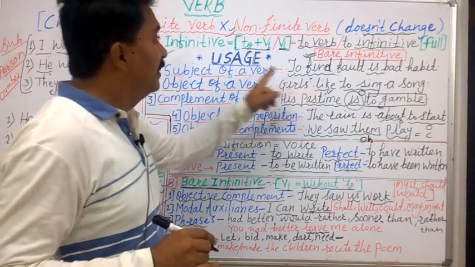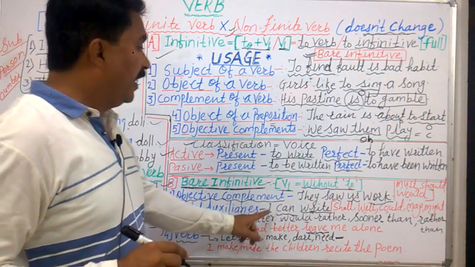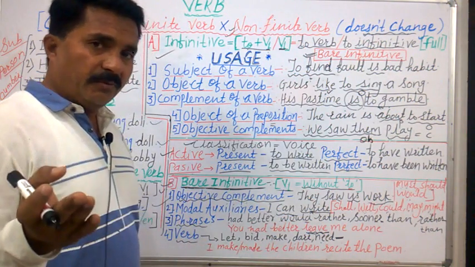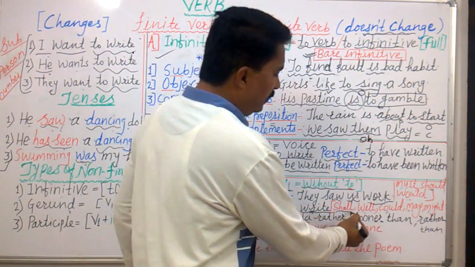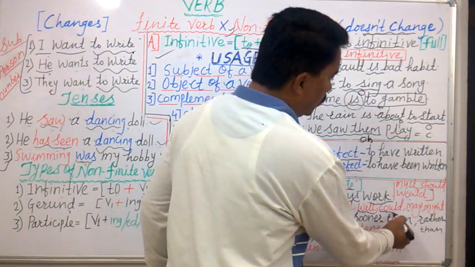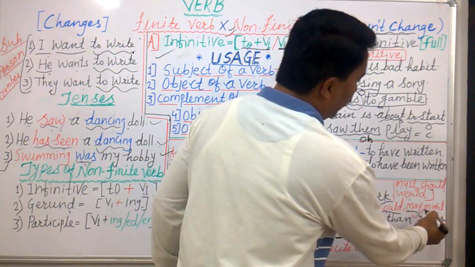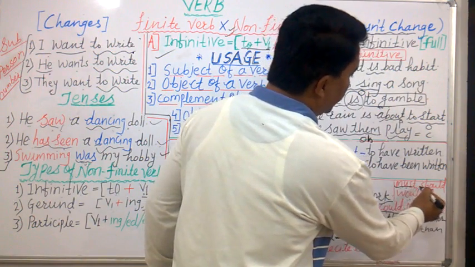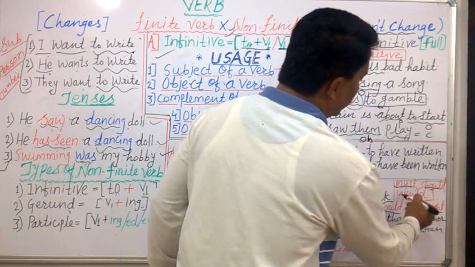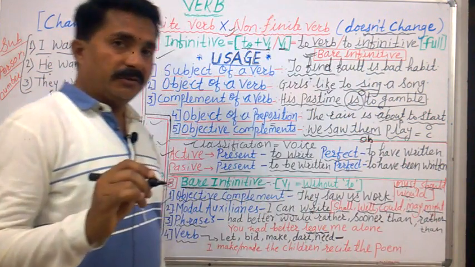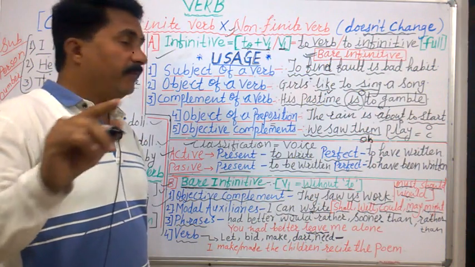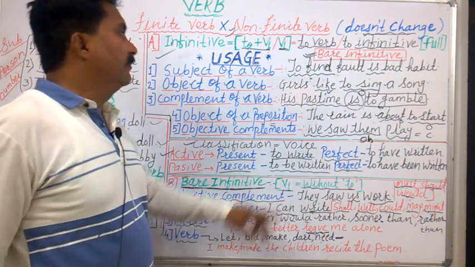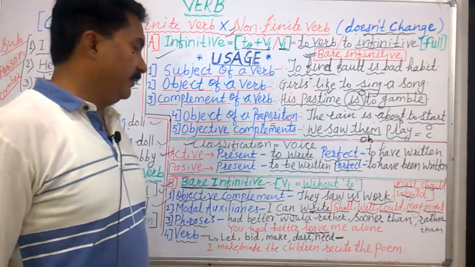Infinitive without to is bare infinitive. Let us see the list: shall, will, could, may, might, must, should, would. These are the modal auxiliaries. After them only V1 will be there without to. That will be an infinitive, but without to, therefore we will call it bare infinitive.